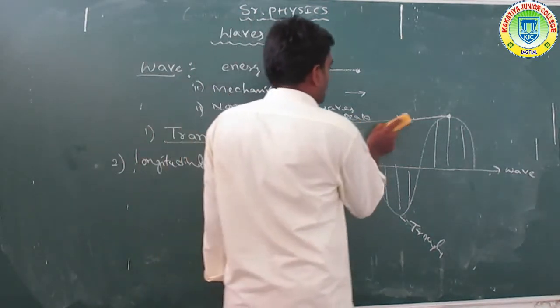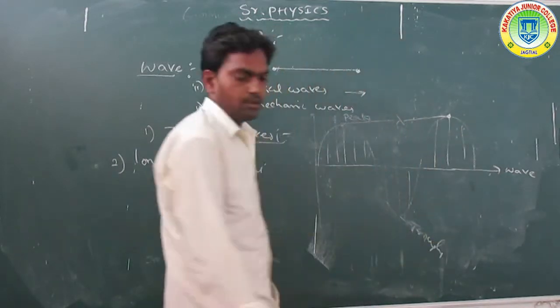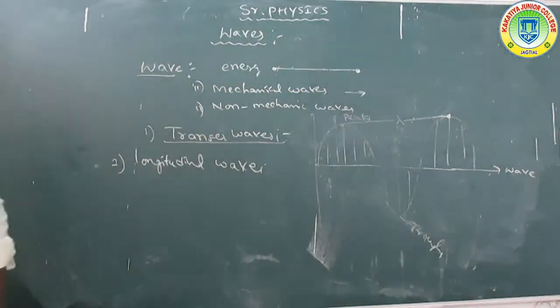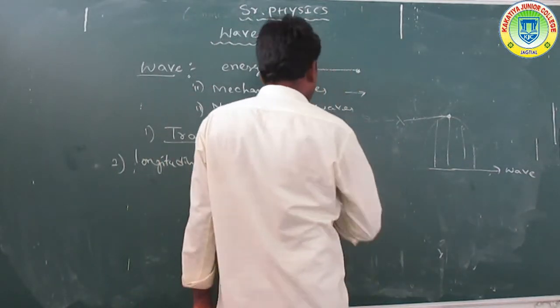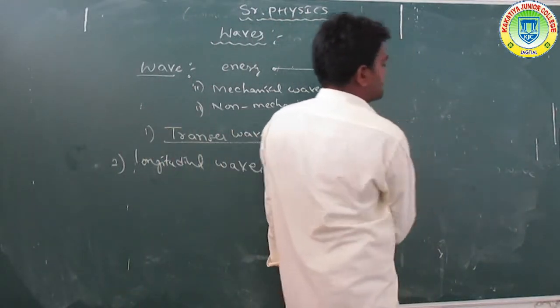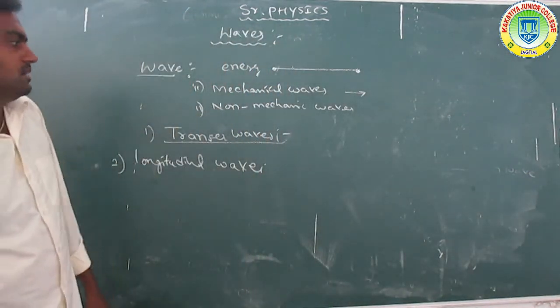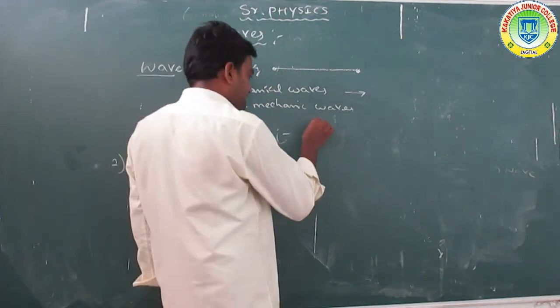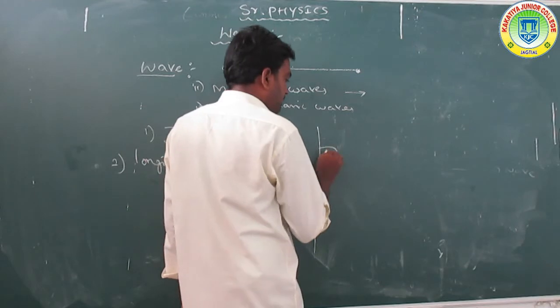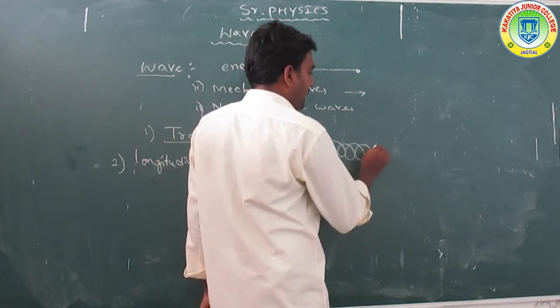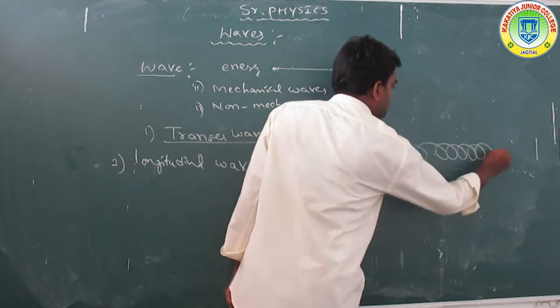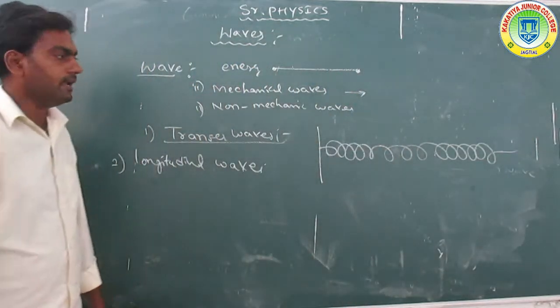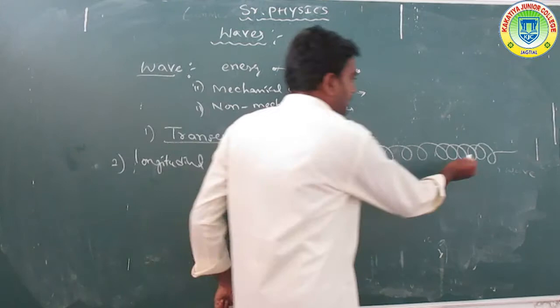Observe the longitudinal waves. Longitudinal waves are produced just like sound waves. For example, a spring is compressed and released to form longitudinal waves.